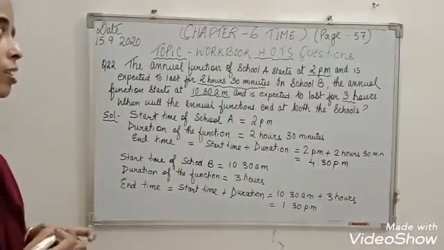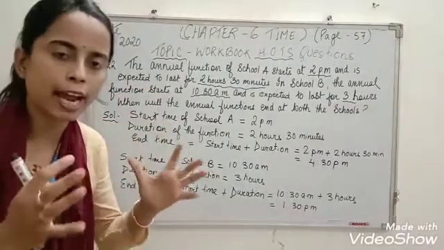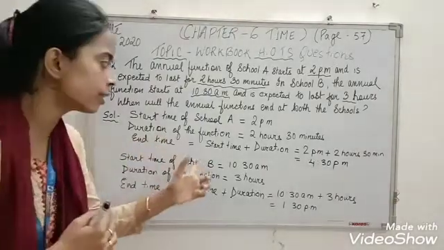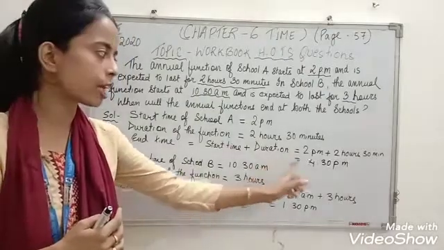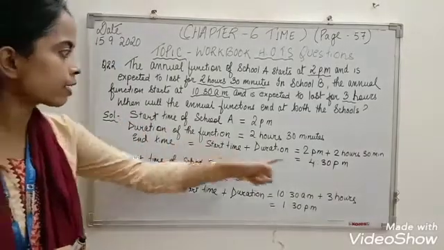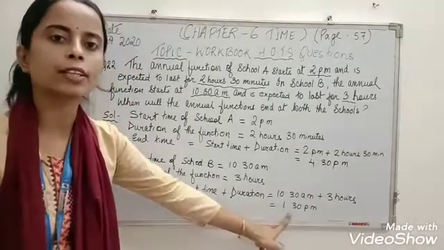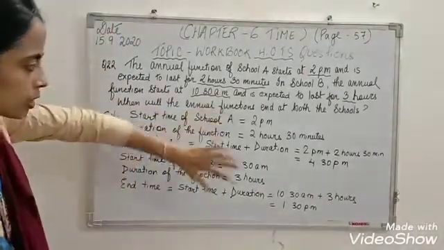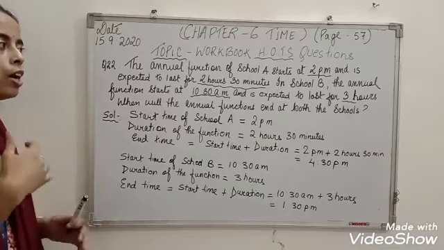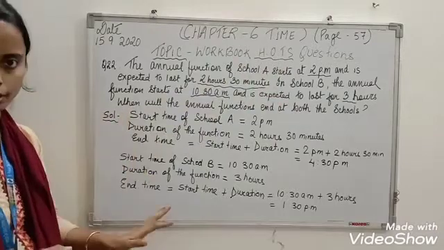So the start time and duration of two schools were given, and at last the question is asking to find out the end time. And to calculate the end time, what do you have to do? We have to add start time and the duration, then we will get end time. So the end time of school A, how much did we get? 4:30 p.m. And end time of school B, how much did we get? 1:30 p.m. So you have to find out separately. Alright, children? So these are the two questions which I wanted to explain to you all. Kindly practice it.